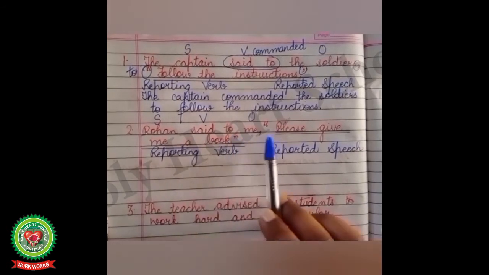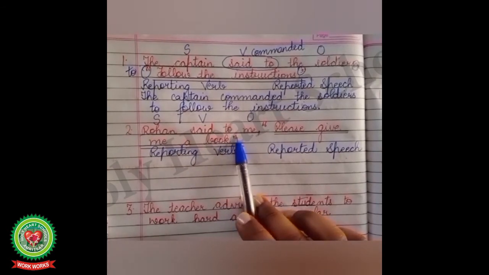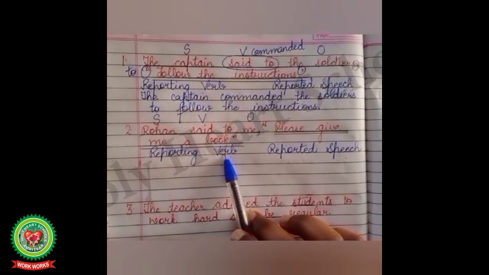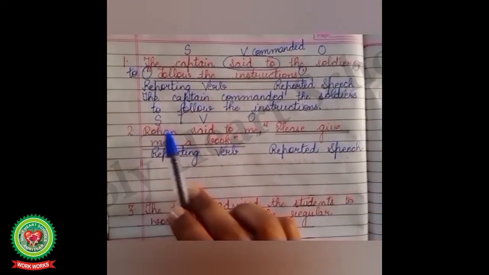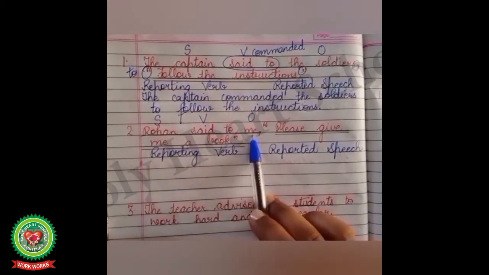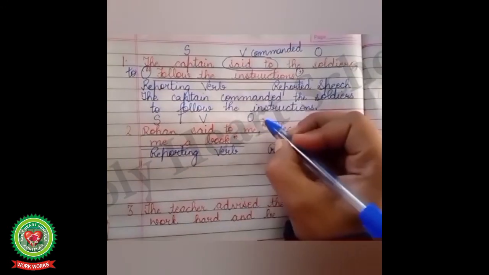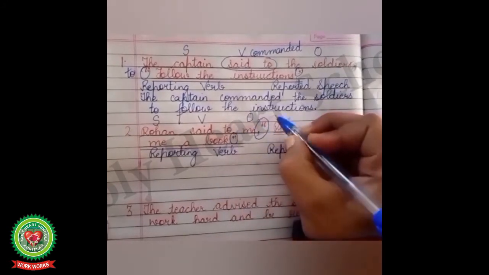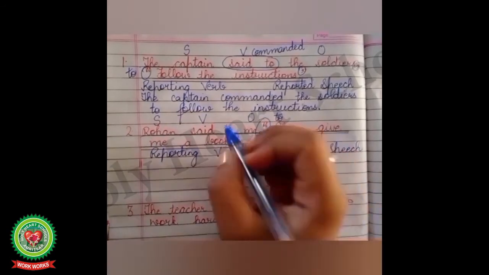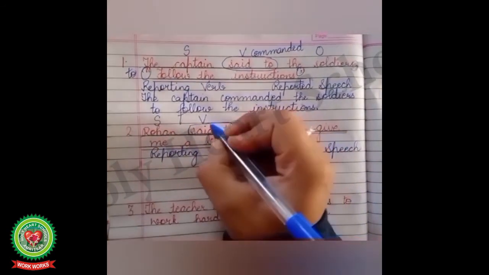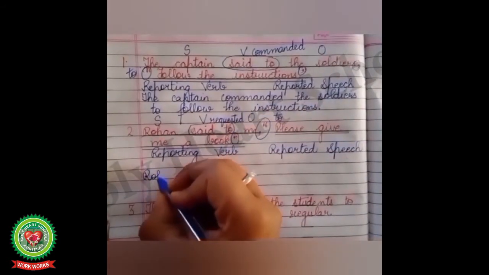Okay, look at example number 2. Rohan said to me, comma, inverted commas start, Please give me a book. Full stop, inverted commas close. Rohan said to me, reporting verb; please give me a book, reported speech. Who, Rohan, so subject. Said, action word, so verb. To whom, me, so object. Children, in these kinds of sentences, we cut comma, inverted commas and we use word to. Please give me a book. It is a request. So what will come in place of said to? Requested. So our answer will be Rohan requested me